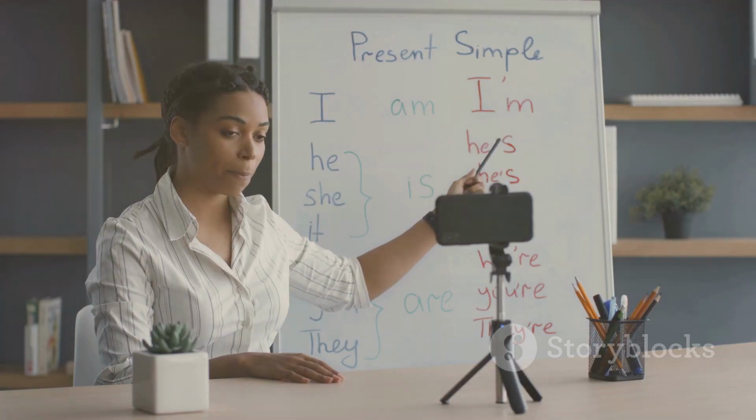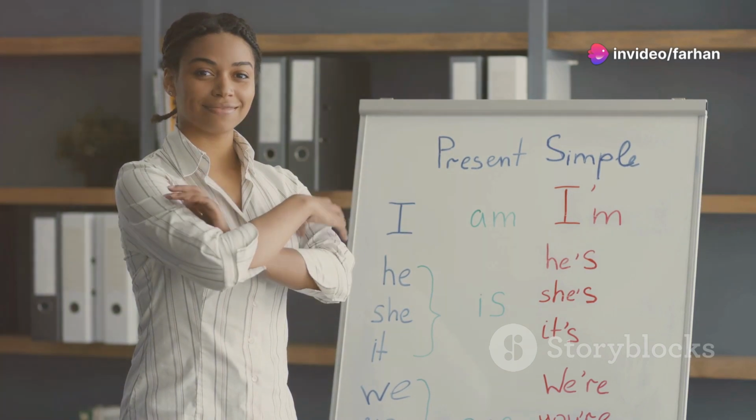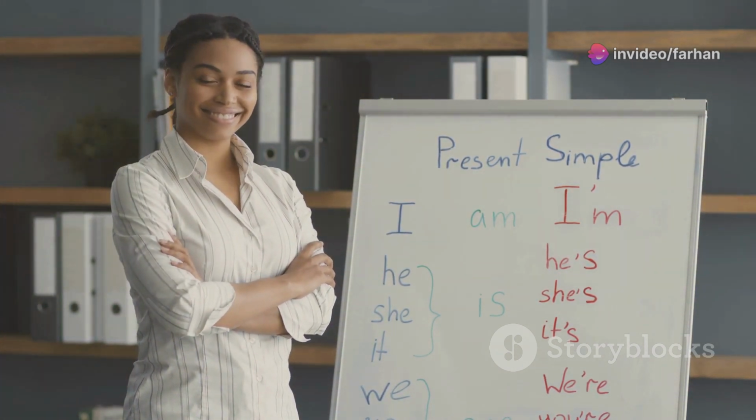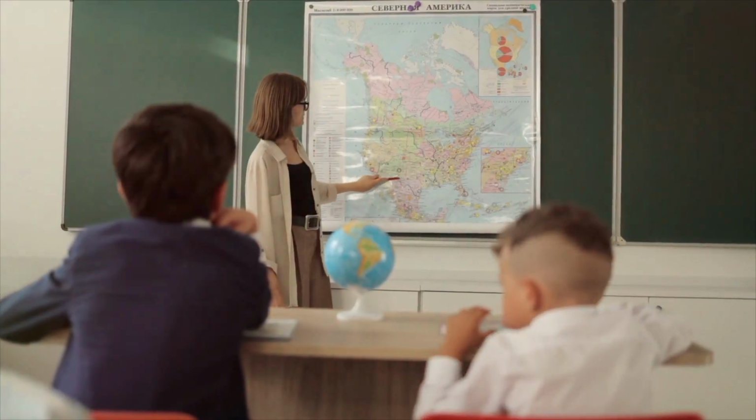Section 5. Simple present tense, structure and usage. Structure: subject plus base verb, add s or es for third person singular, plus object. Examples: I play tennis every Saturday. She sings beautifully. The sun rises in the east.